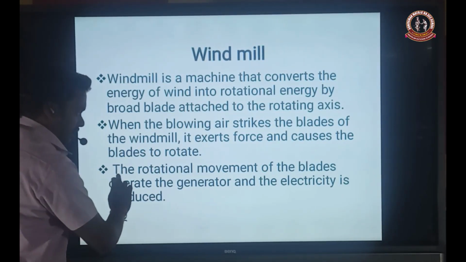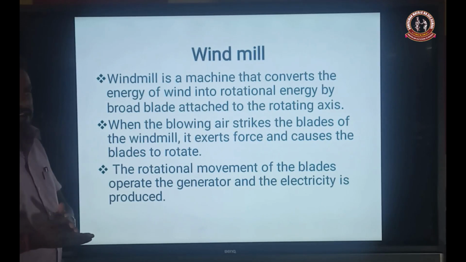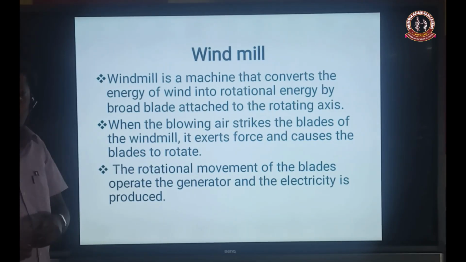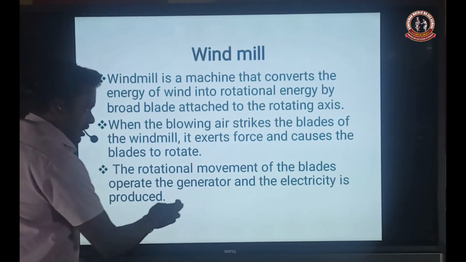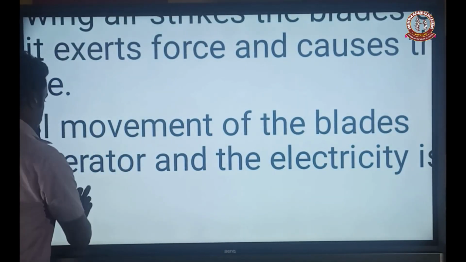So for this reason the blades are rotating, to form energy. It is a coupled form of energy, that means the windmill creates output in the form of the rotational movement of the blade, which operates the generator. With the movement of the blade, after some time the generator operates and electricity is produced.